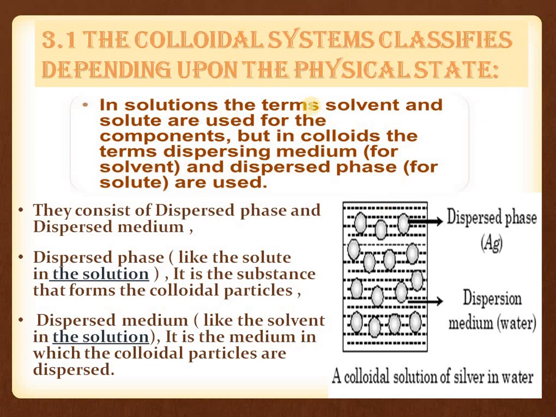As in a solution, we have two terms, solvent and solute, which are used. These are the two components of a solution, but in colloids these two components are the dispersion medium and the dispersed phase. So the dispersed phase represents our solute and the dispersion medium represents our solvent. Here the dispersion medium is water in a colloidal solution of silver, and the dispersed phase is silver particles. So we can say that the dispersed phase is present in a lesser quantity and the dispersion medium is present in a large quantity.